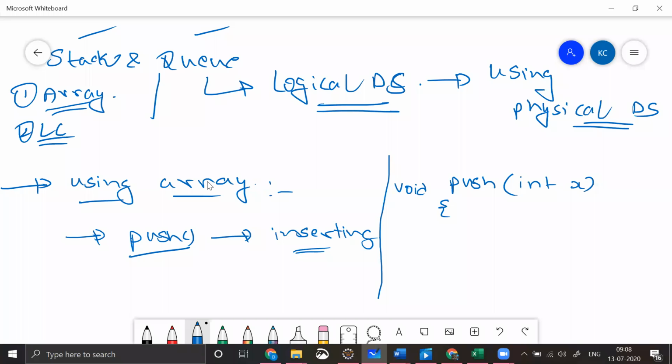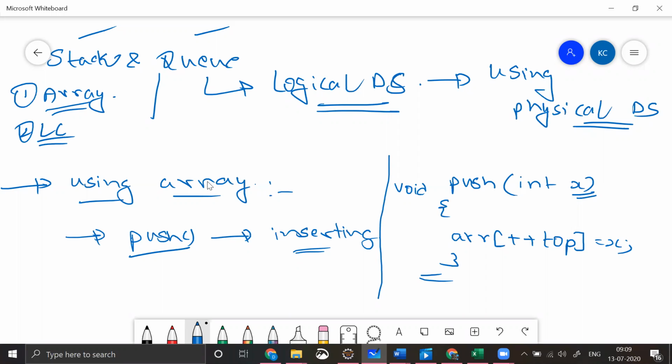So here the push operation, how am I trying to implement this? Let's say there is an array over here, and there is some global variable. So what am I doing? Array of ++top is equal to x. Simple, guys. So this is how it is.